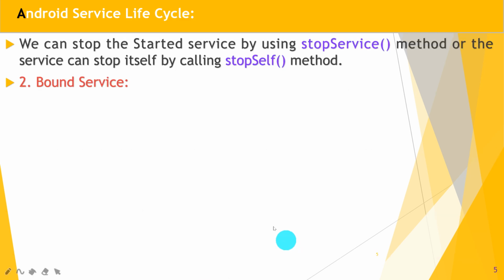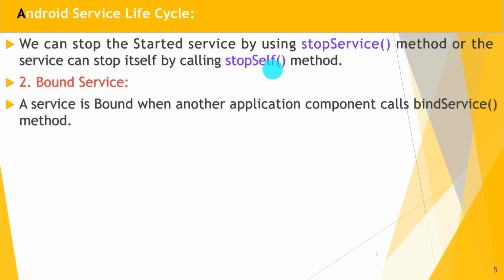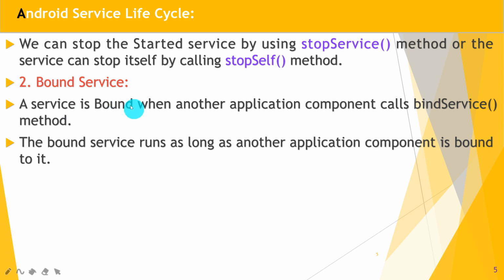We can stop the started service by using the stopService method, or the service can stop itself by calling the stopSelf method. Great. So a service can be destroyed by using these two methods, stopService and stopSelf. Next is the bound service. A service is bound when another application component calls the bindService method. Great. The bound service runs as long as another application component is bound to it.